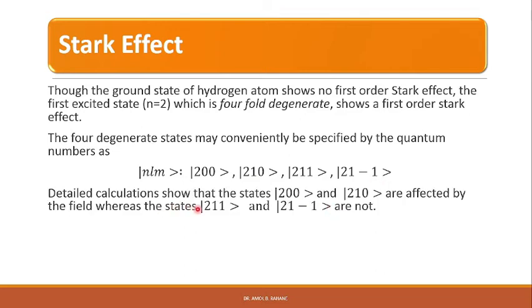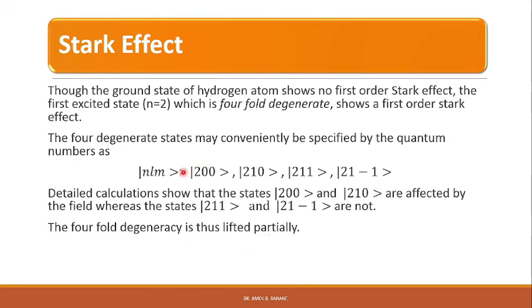So detailed calculations show that the states ψ200 and ψ210, these first two states, are affected by the field, right? So these two states will be affected by the external field, whereas these states ψ211 and ψ21-1 are not affected by the external field, right? They will be unchanged. The 4-fold degeneracy is thus lifted, right?